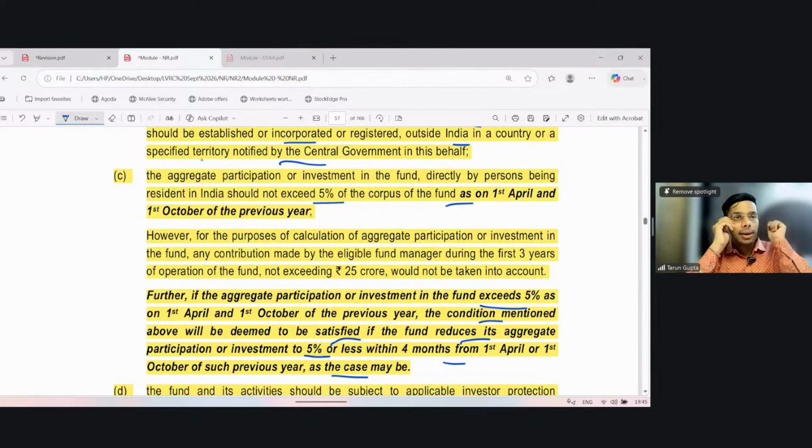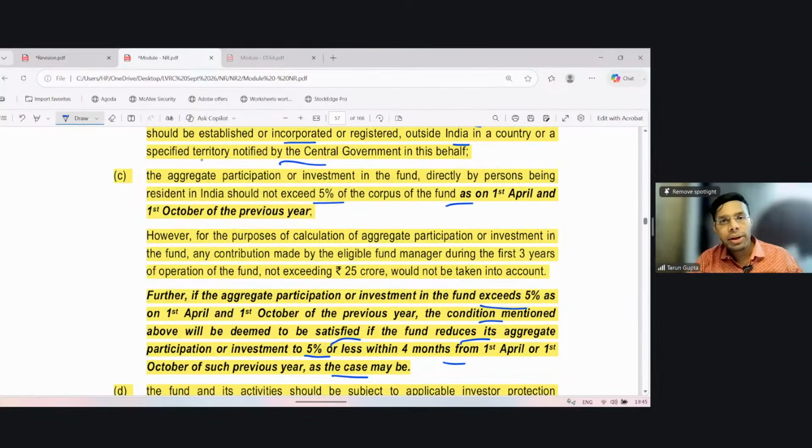So firstly, the investment in the corpus of the fund by persons resident in India should not exceed 5%. The aggregate of investment. Okay. This threshold shall be seen as on 1st April and 1st October. However, if it is breached, then also the government may deem it to be compliant if the fund reduces such corpus, meaning the corpus of the residents, within the coming 4 months. Okay.